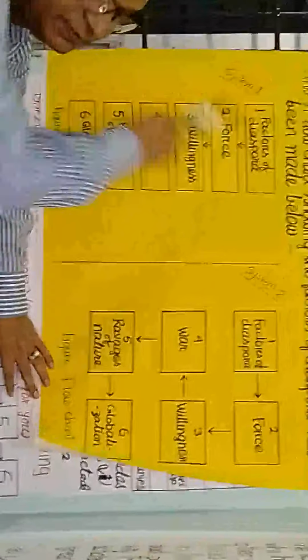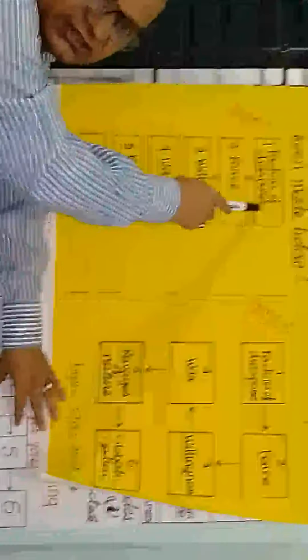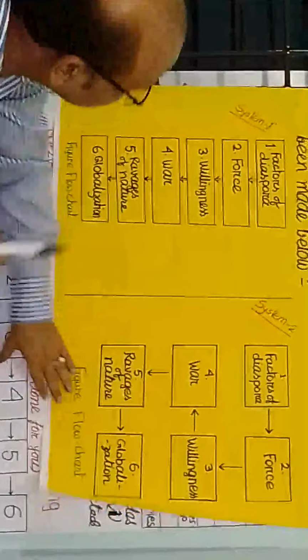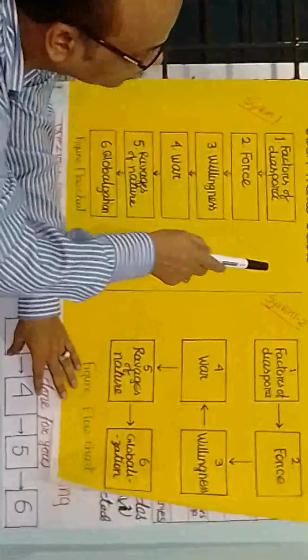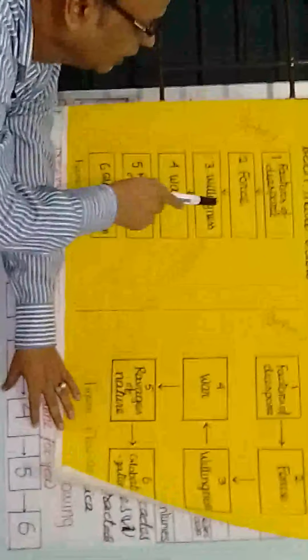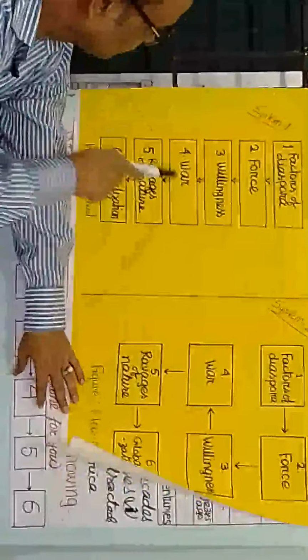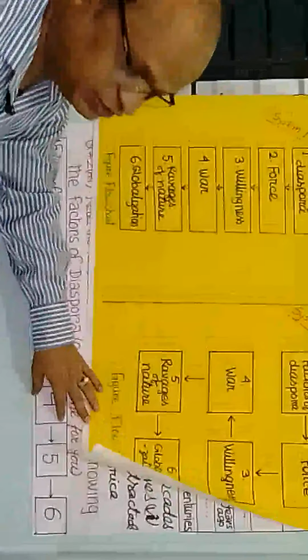Okay, let's see. Number one, it is given in the question paper. So if you write it or don't write it, doesn't matter. You will not get any credit for this number 1. You will get credit from number 2, 3, 4, 5 and 6. So we have to write the factors or causes of diasporas. Factors of diaspora: first, force, willingness, war, ravages of nature and globalization.